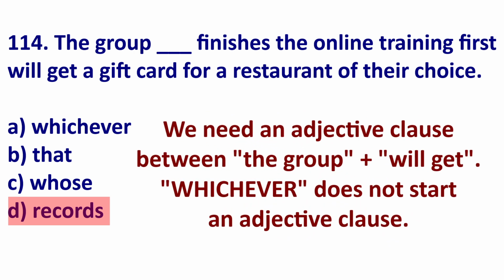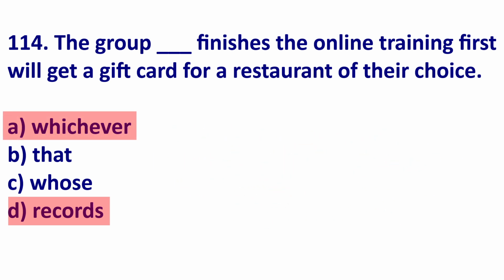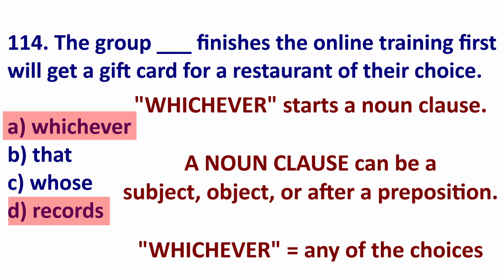Now, as I said before, you have an adjective clause in the blank. This is a clause that describes the word group. You cannot start an adjective clause with whichever. Whichever starts a noun clause. Now, a noun clause can be a subject, object, or after a preposition. Whichever equals the item with no restrictions.